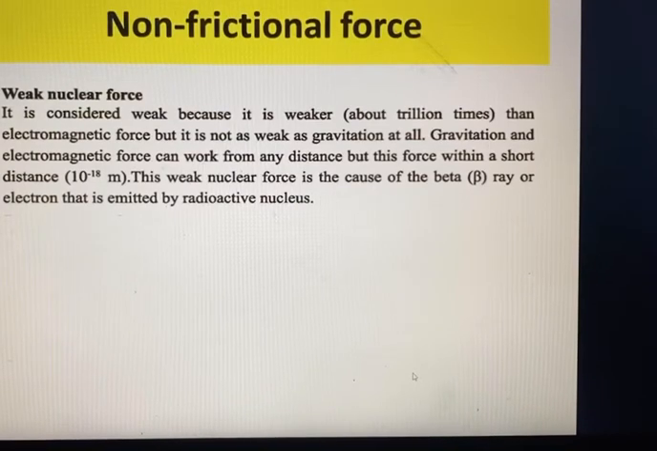Okay, there is another example of a non-frictional force: the weak nuclear force. It is considered weak because it is about a trillion times weaker than the electromagnetic force, but it is not as weak as gravitation at all. Gravitation and electromagnetic force can work from any distance, but this force works only within a short distance, that means 10 inverse 18 meter. This weak nuclear force is the cause of the beta ray or electron that is emitted by a radioactive nucleus.